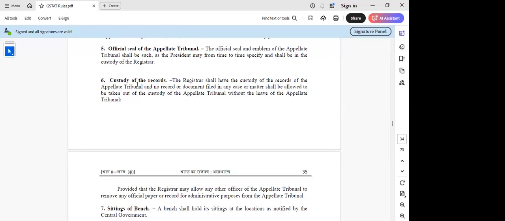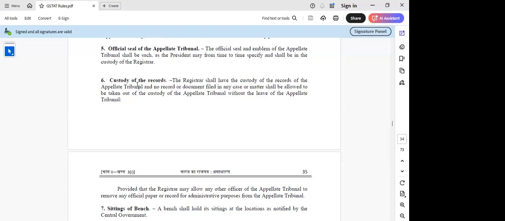What is the purpose of this rule, madam? I think basically they want to access the document to further analyze the case, sir. No, in the procedure rules, what is the purpose of this? I think they are giving the power of the registrar also in this, not only along with the appellate tribunal. A few of the things they are also trying to give, say what is the power of the registrar. So here they are just trying to.